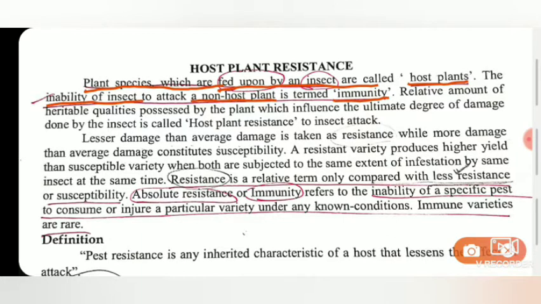Okay, so immunity is the attribute of a non-host plant. So obviously if the crop is not the host of the particular insect, the insect will not attack the crop. So this makes the non-host crop immune to the attack of the insect. So this is known as immunity.